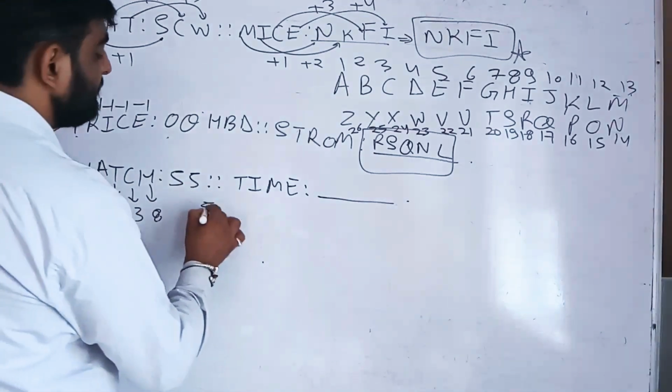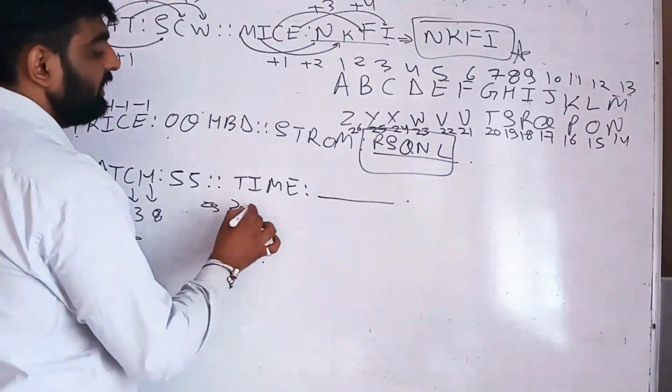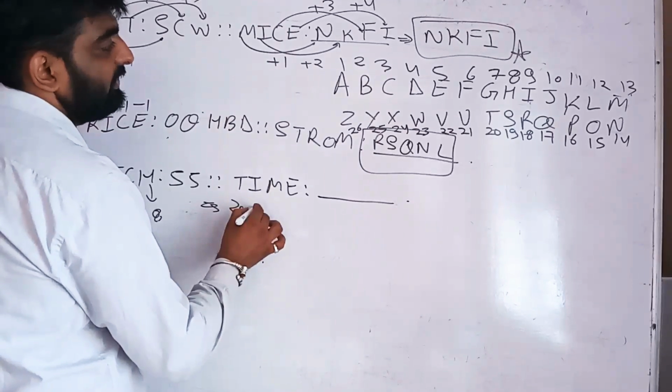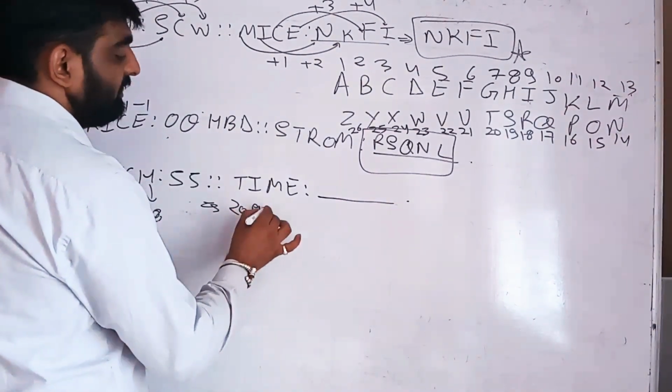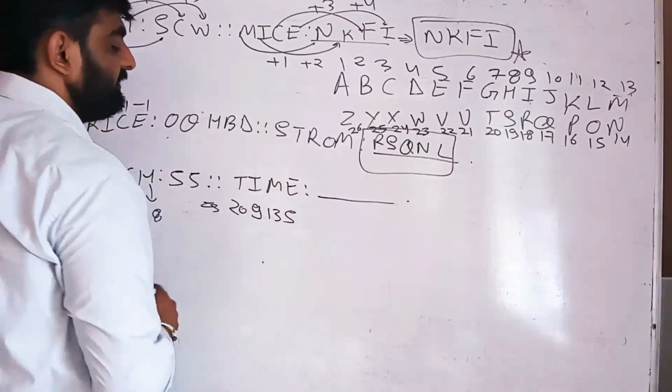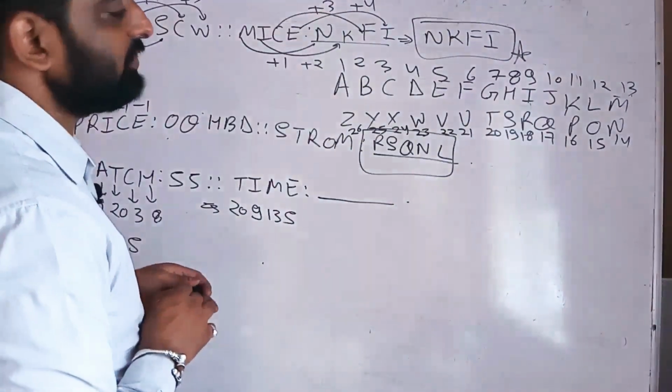Here the same applies: T is coded with 20, I with 9, M with 13, E with 5. So the next type of question is also there for that.